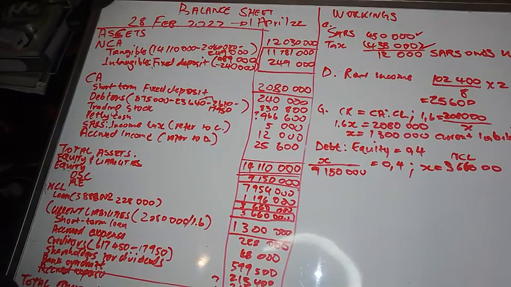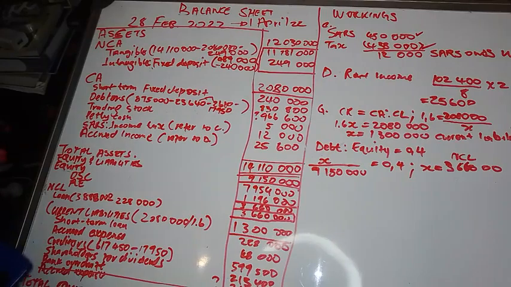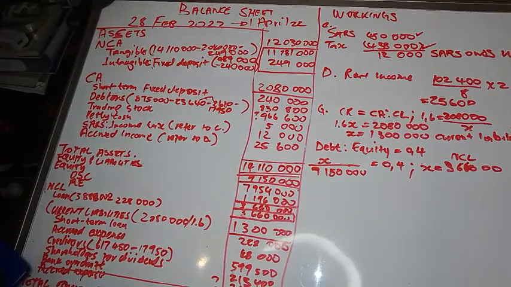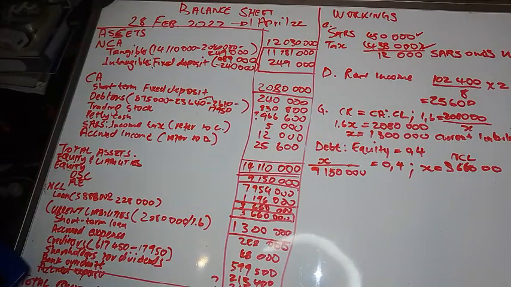balance sheet. Now I just want to highlight something, right? If you see here, I have written everything independently. Under current assets, I've got many items. Under current liabilities, I've got many items. Now I need you to take note of this, right?